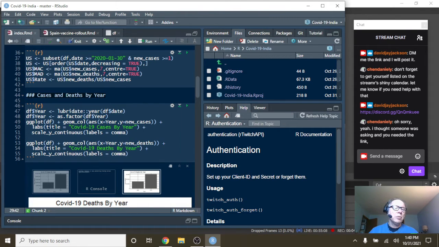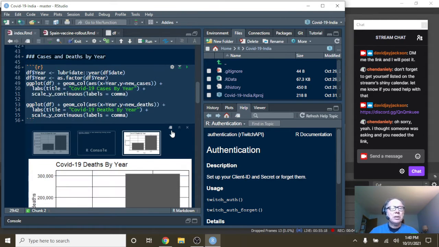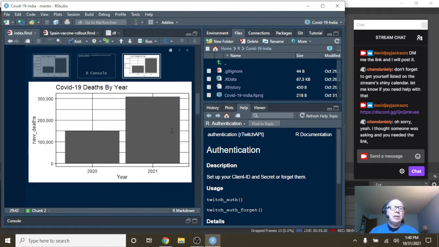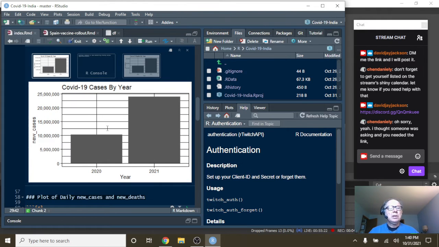Okay. Now cases and deaths by year. Again, I just use lubridate to pull out the year. Then it's just a straight plot. Convert year to factor, and then it's just a straight bar plot using the geom_col function. So this doesn't look good.